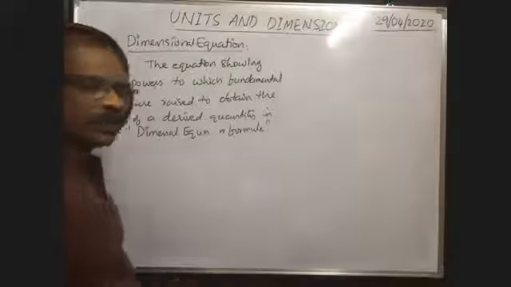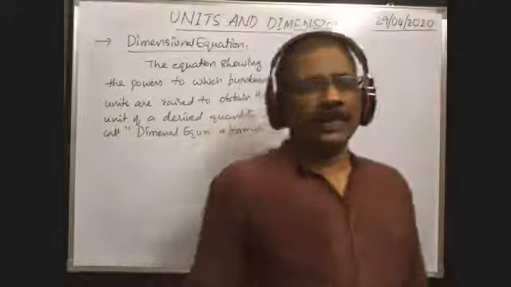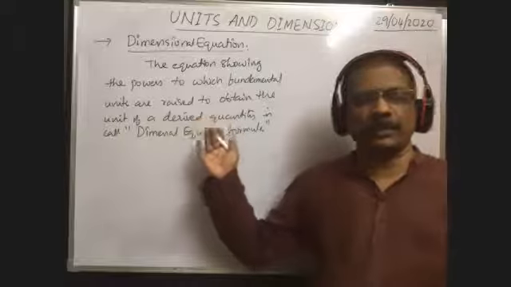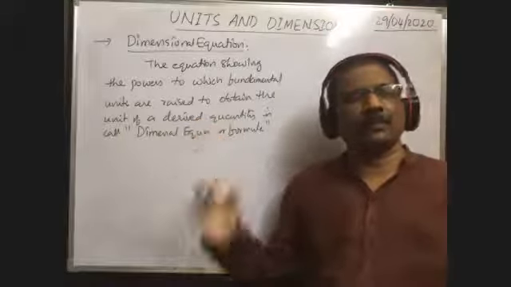It is the definition of the dimensional formula. The equation showing the power to which fundamental units are raised to obtain the unit of a derived quantity. That is called the dimensional formula.